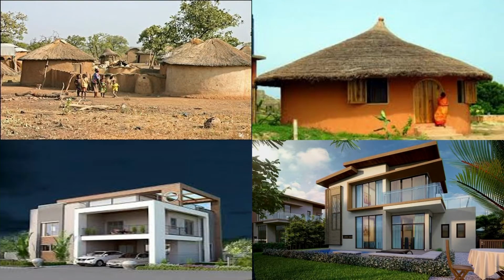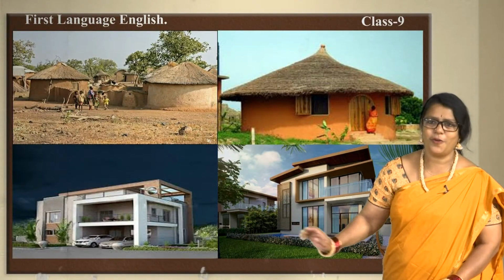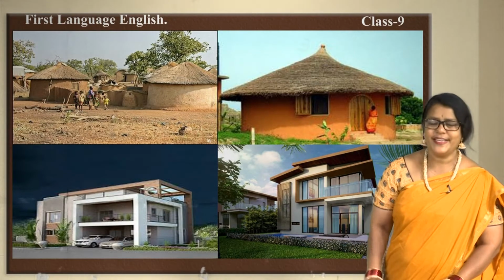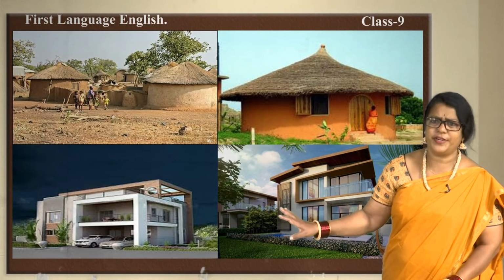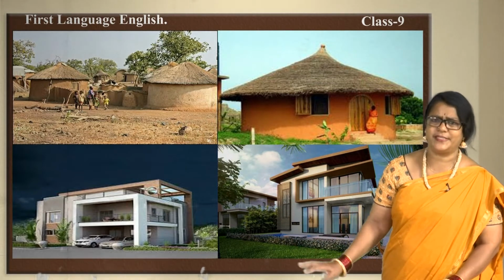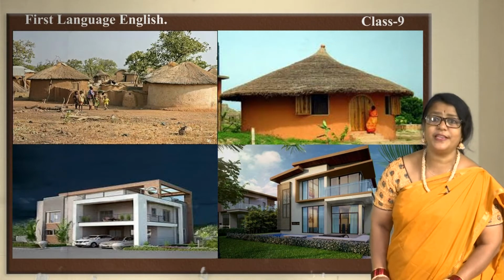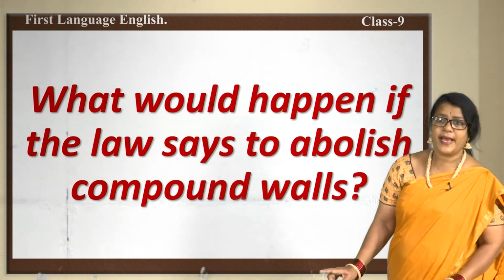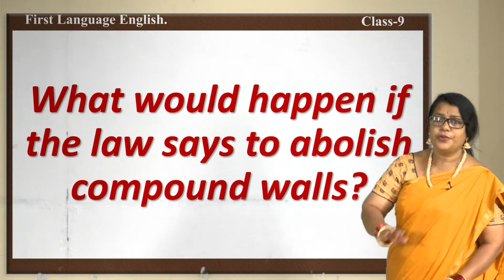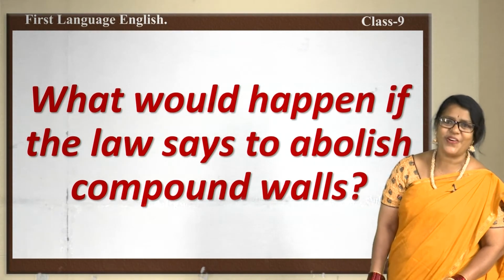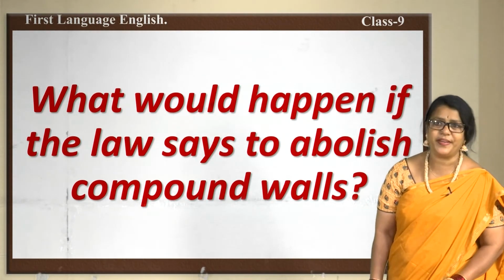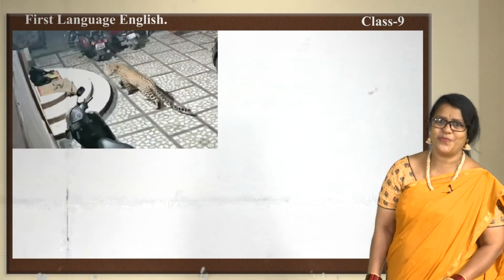Now let's see these pictures. There are no compound walls for the houses given here. Fine? Yes, some are modernized without compound walls, that doesn't matter. Now the question is, what would happen if the law says to abolish compound walls? What will happen if there are no compound walls?